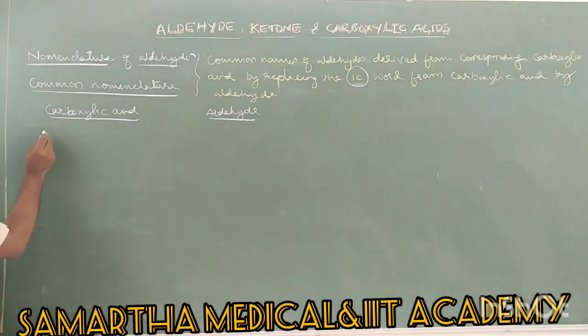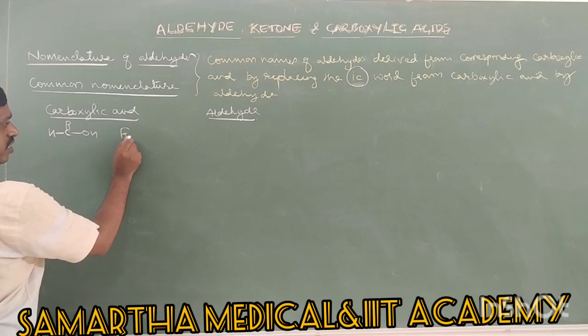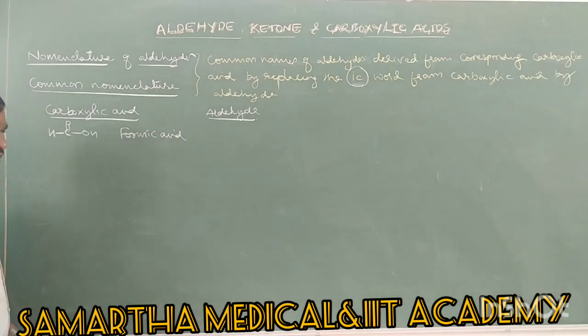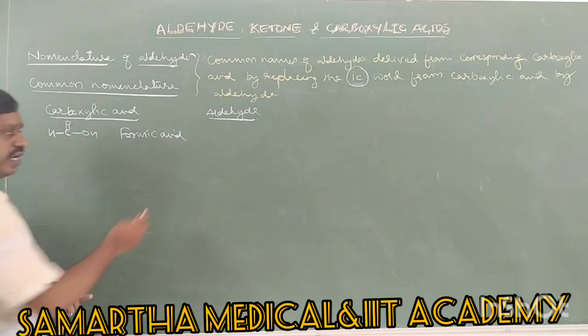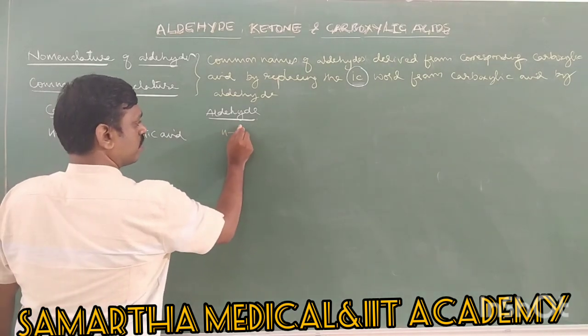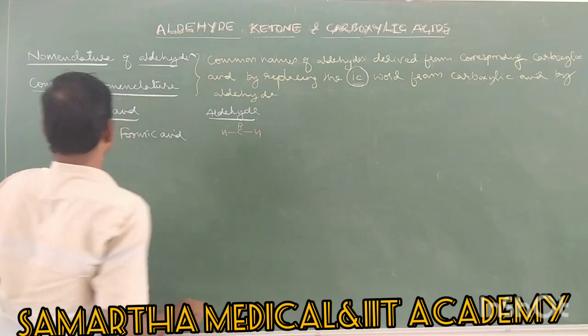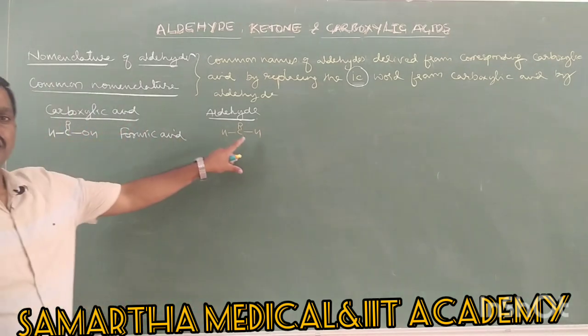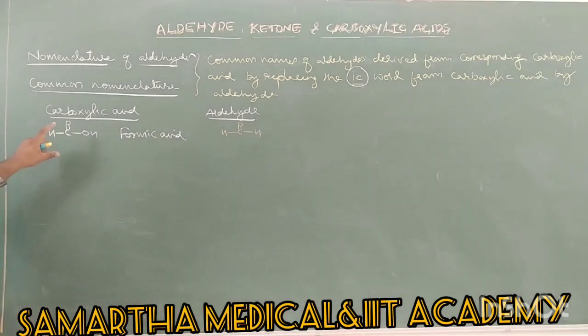Let's say the one carbon carboxylic acid is HCOOH. Its name is formic acid. Then what is the one carbon aldehyde? HCHO. One carbon carboxylic acid name is formic acid.